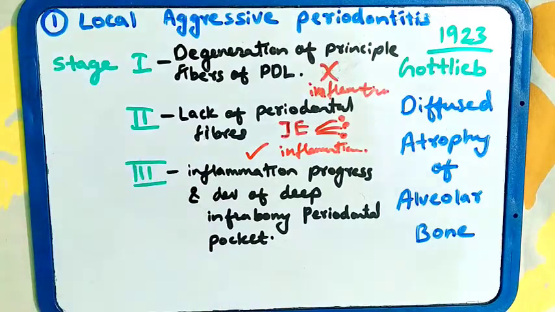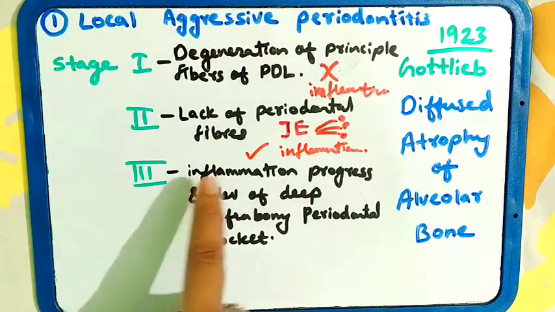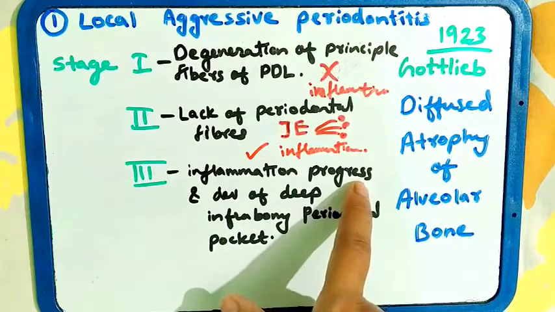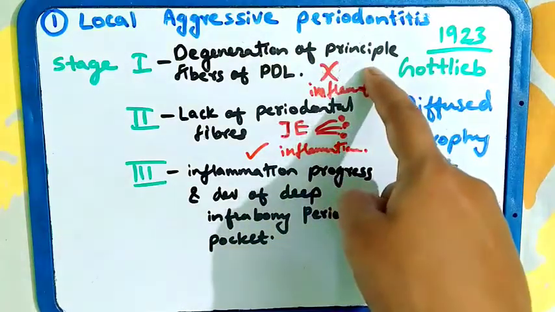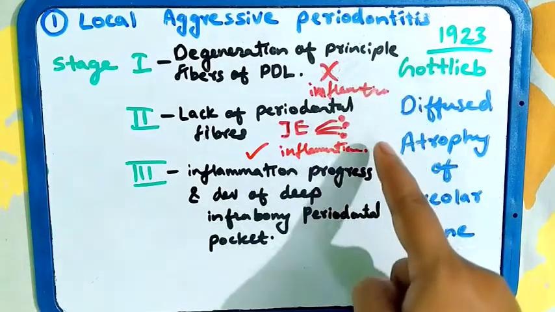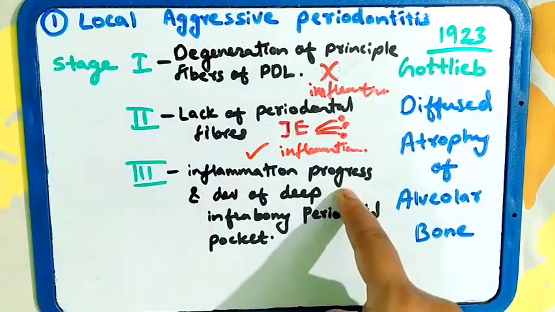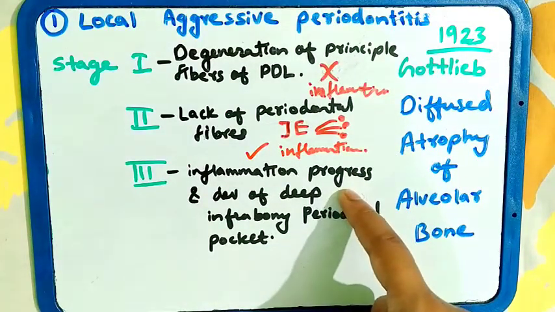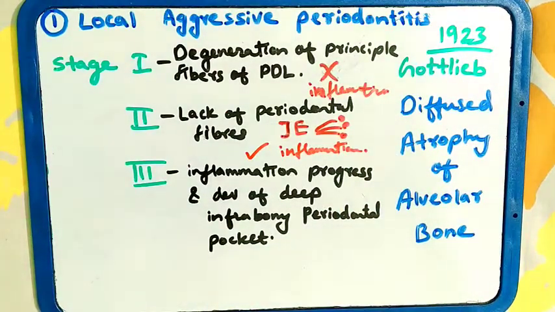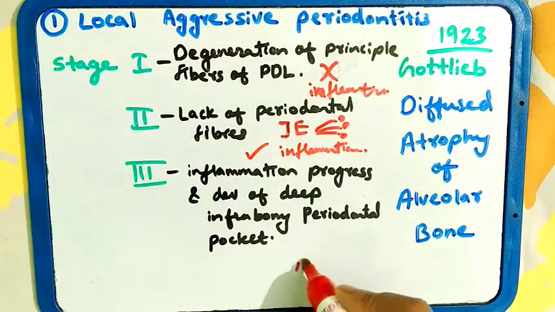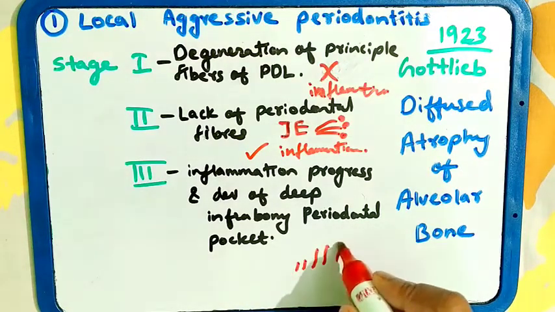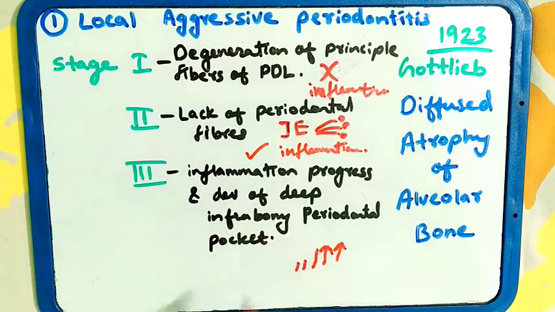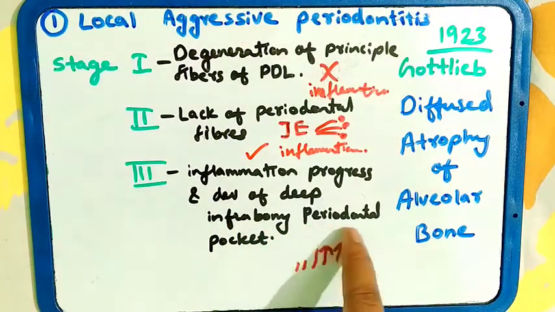In the last stage, the inflammation progressed. First, inflammation was not there, then inflammation occurred. Now the inflammation is going to progress and slowly increase, and it is going to develop a deep infrabony periodontal pocket.